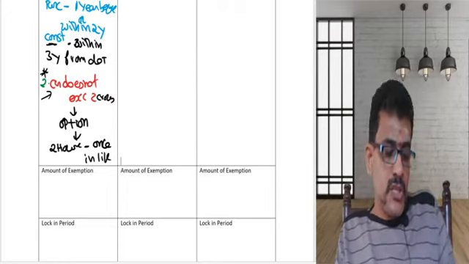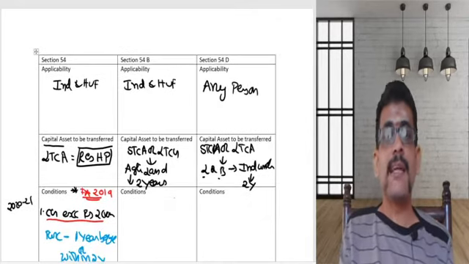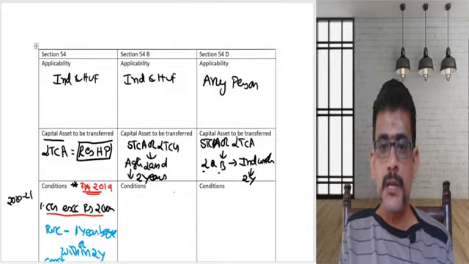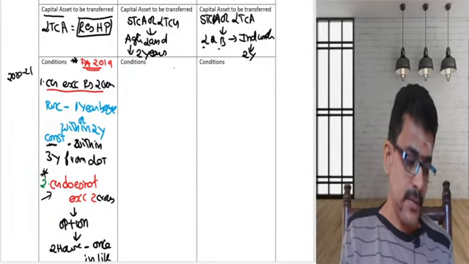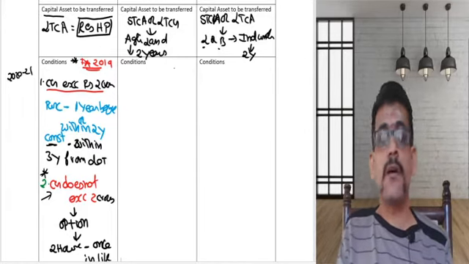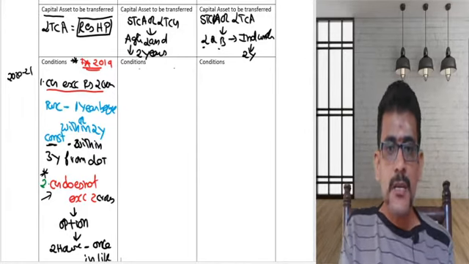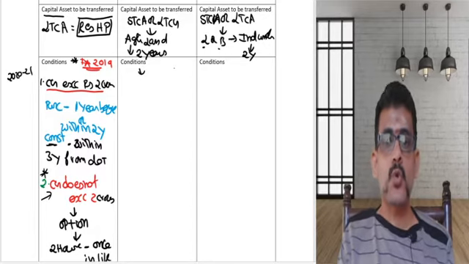Now, let us try to understand the condition for 54B and then we'll move on to section 54D. What is the condition for section 54B? Here, there is basically only one condition. Already we have discussed that. The condition is about the agriculture land which has been sold.